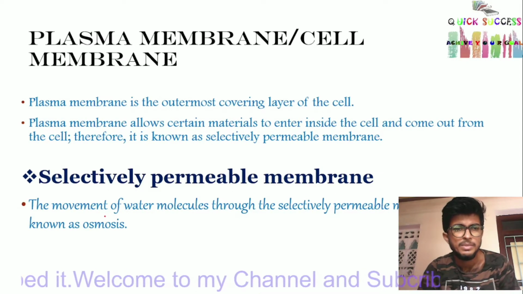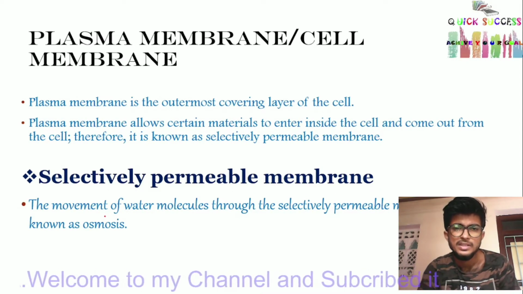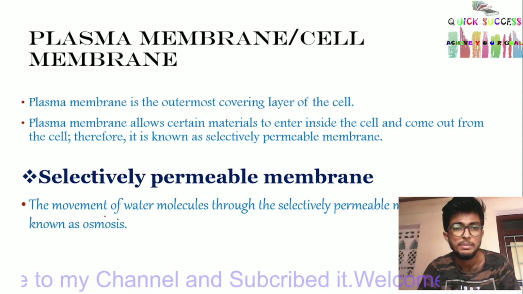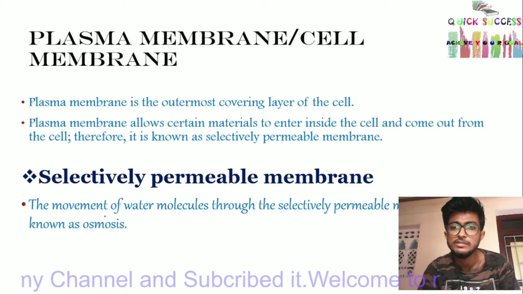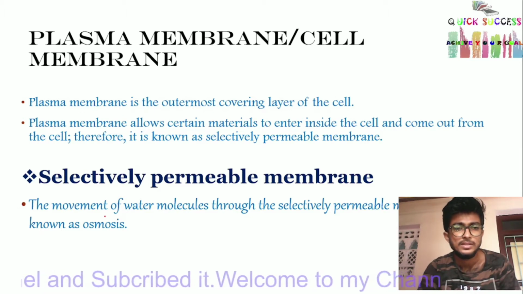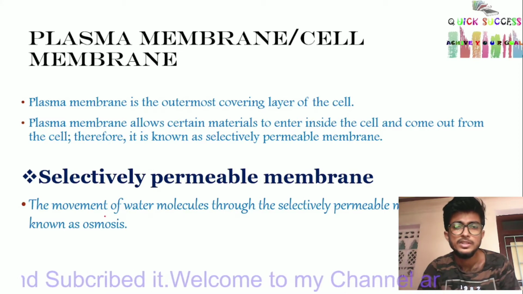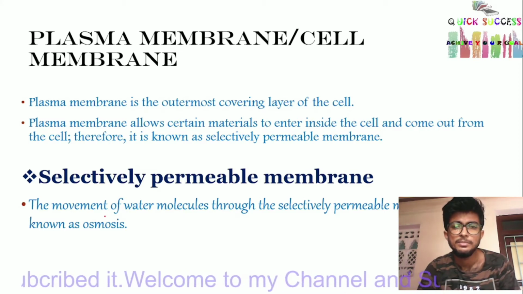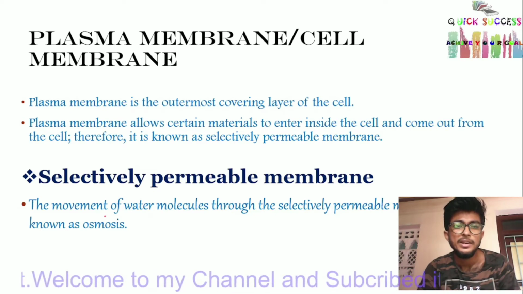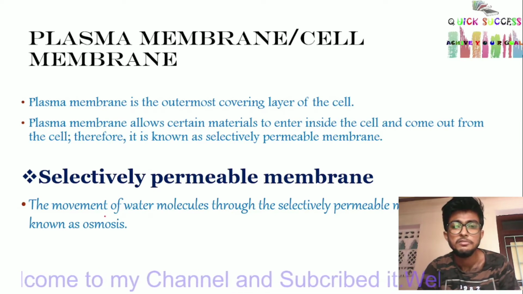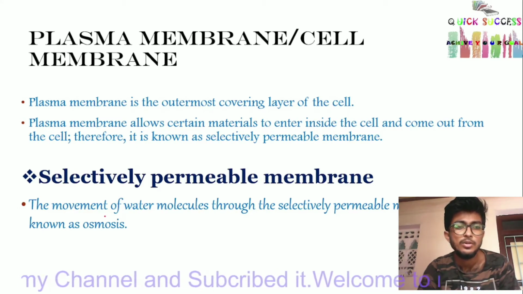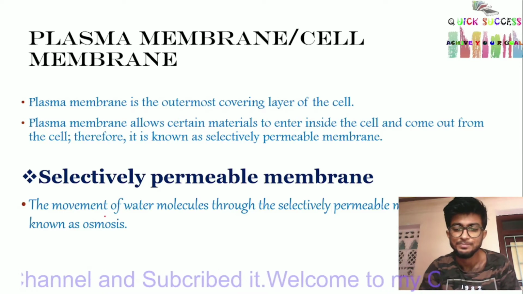Plasma membrane or cell membrane: the plasma membrane is the outermost covering layer of the cell, and it allows certain materials to enter the cell and come out of the cell. Therefore, it is known as a selectively permeable membrane. The movement of water molecules through the selectively permeable membrane is known as osmosis.